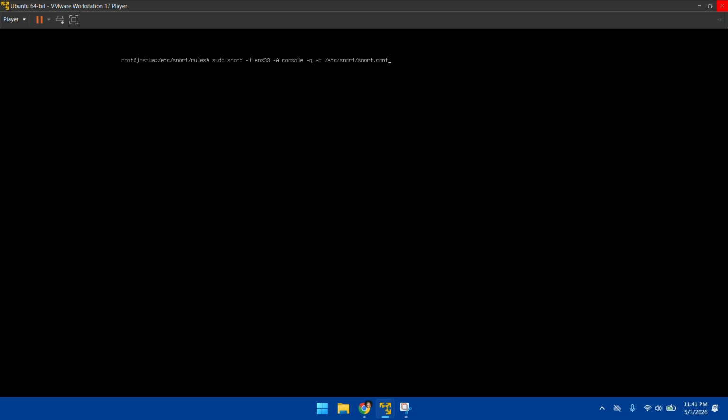So that's why brute forces are not usually performed and hackers stick to the usual phishing. What this command is basically doing is, the hyphen i is my interface, and the A is the output mode, so I want it on my terminal console. It's in quiet mode, and I'm going to refer to the configuration file. Simple, right? So it's now running.